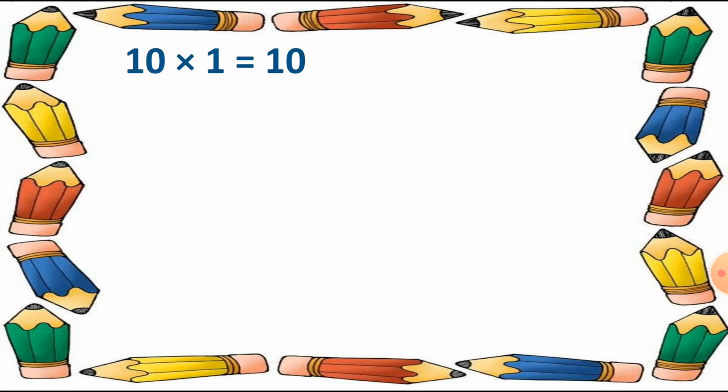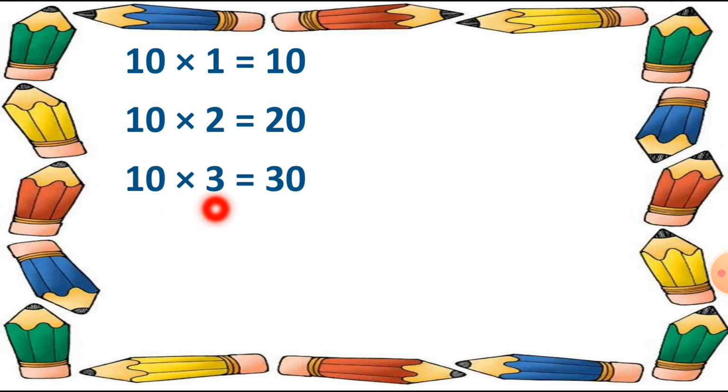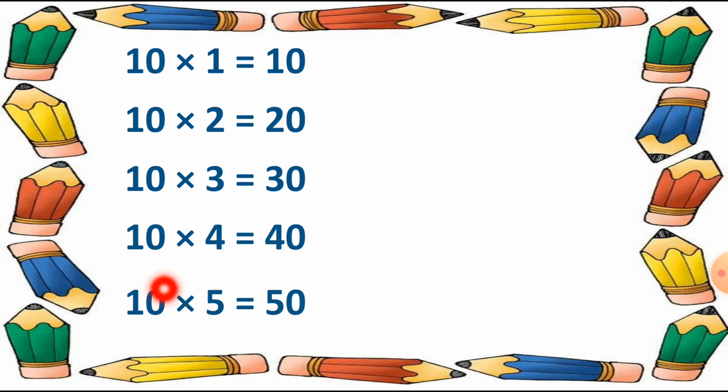And you all like this table. 10 1s are 10. After it 10 2s are 20. After it 10 3s are 30. After it 10 4s are 40. 10 5s are 50.